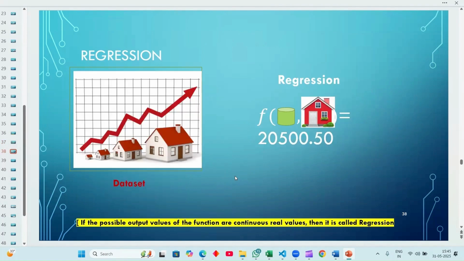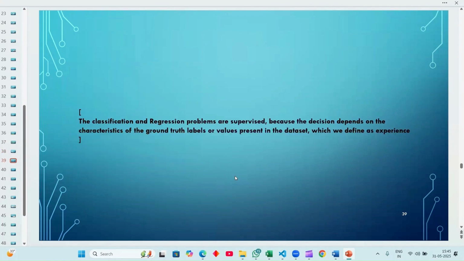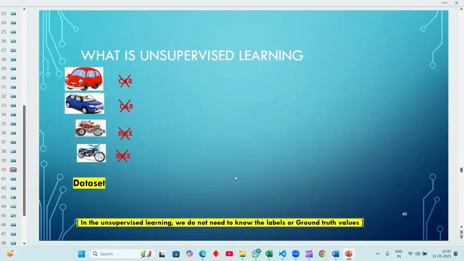Regression is nothing but a data set used for prediction. If the possible output value of the function is continuous real values, then it is called regression, right? The classification and the regression problems are supervised because the decision depends on the ground truth label or values present in the data set, which we define as experience, right?